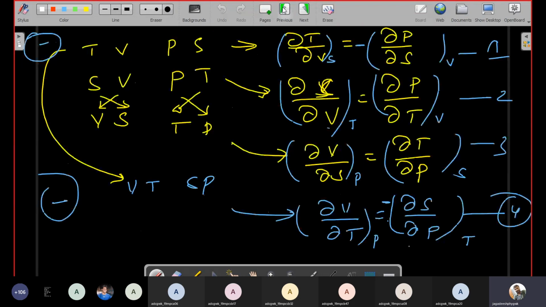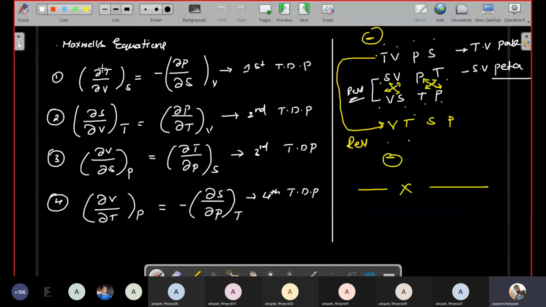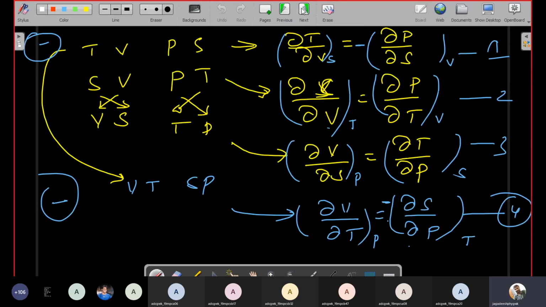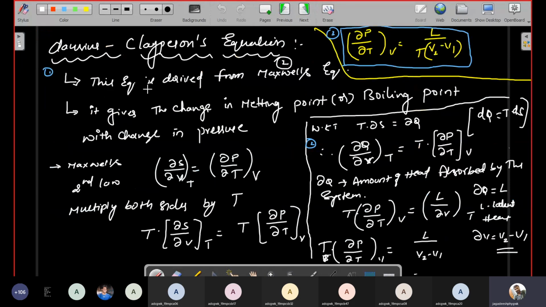Today I'll explain first, I'll write once again the thermodynamic potentials. After that, I use the shortcut for how to remember the potentials. Okay, and I'll write the potentials, and after that I explain what the Clausius-Clapeyron equation is by using the second law of thermodynamics. We can derive the Clausius-Clapeyron equation, that is dP by dT is